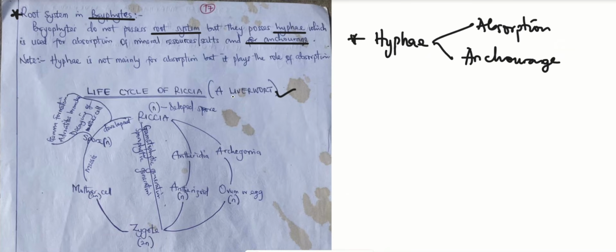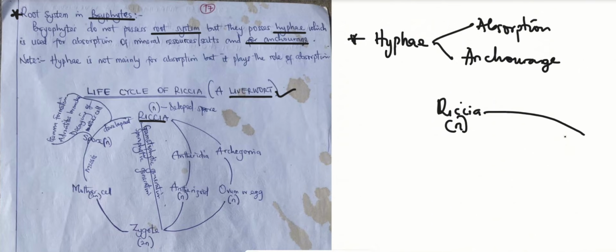Then we move to the life cycle of Riccia. Don't forget that Riccia is actually a liverwort, and when we say liverwort, we mean the Hepaticae. Now, studying the life cycle of Riccia, Riccia is n. Why do we say Riccia is n? Because Riccia is actually haploid on its own, which means the life cycle they start with is haploid. They don't usually exist as diploid. Hence, they don't have to undergo meiosis before starting their life cycle. They start directly.